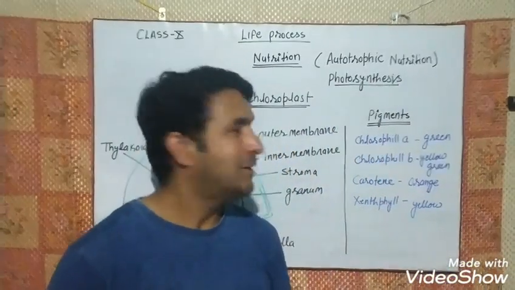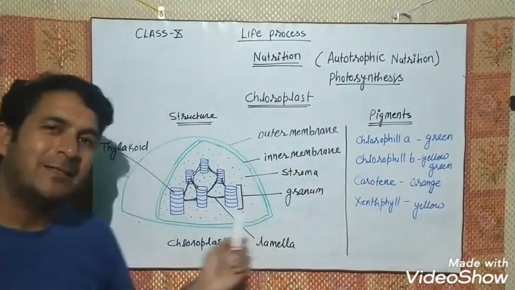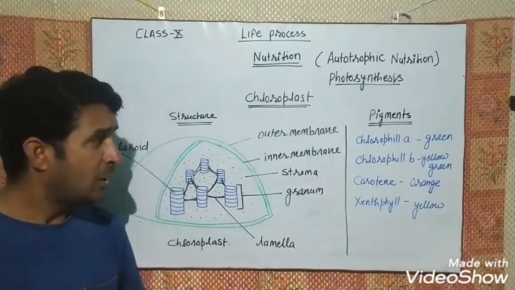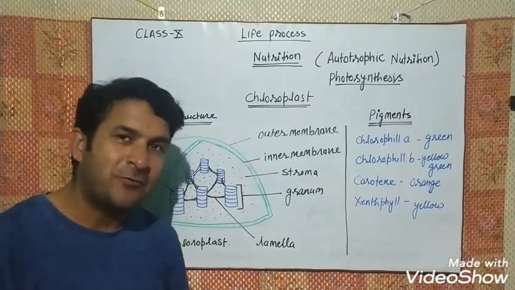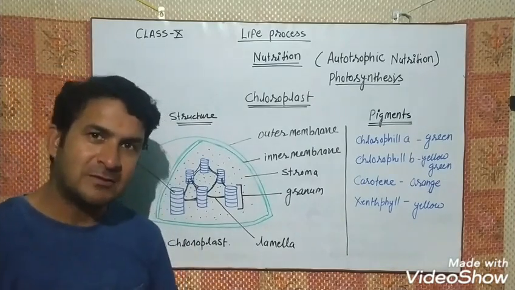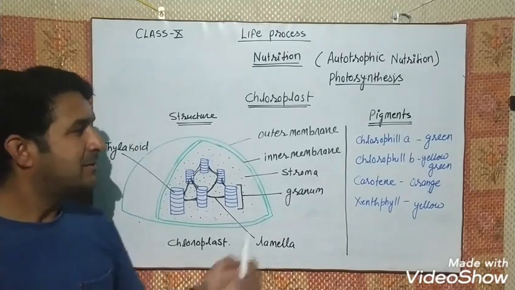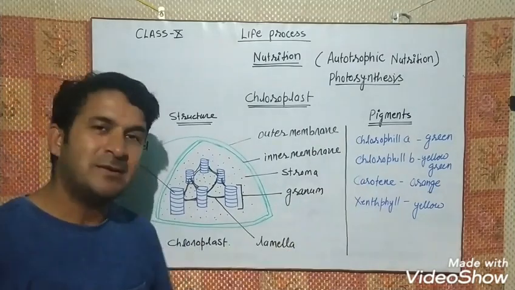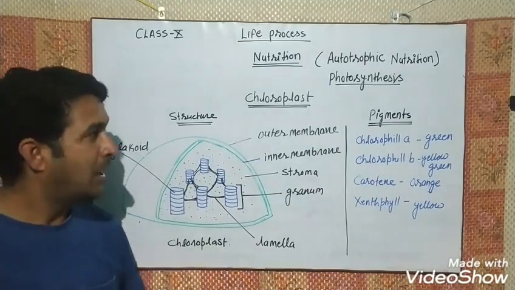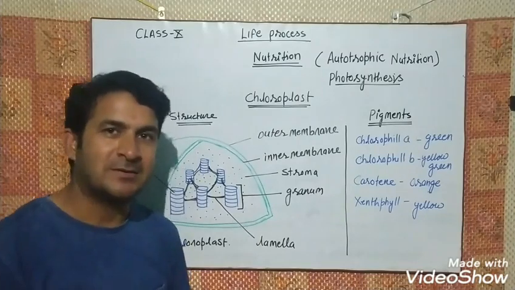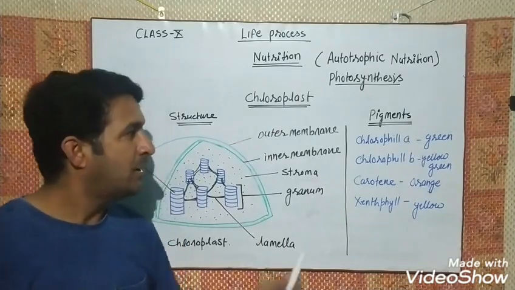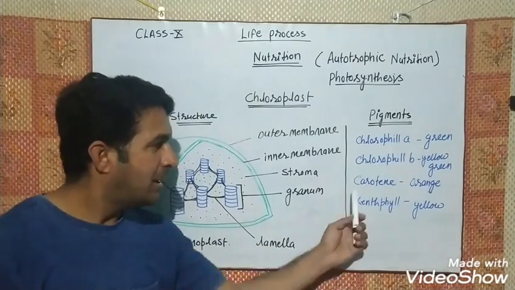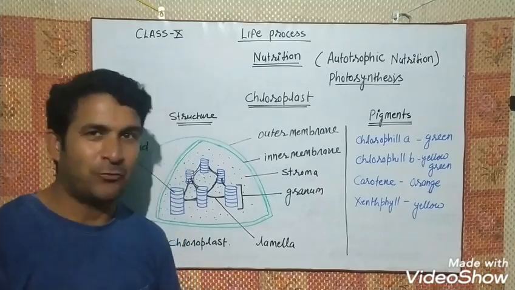Now we will discuss the pigments found in the chloroplast. If you see all the plants, they are of different types, having different colors. All these plants are autotrophic. They have pigments found in the chloroplast. So these are some very common pigments as per the class 10th standard, okay. This is chlorophyll A, chlorophyll B, carotene and xanthophyll.